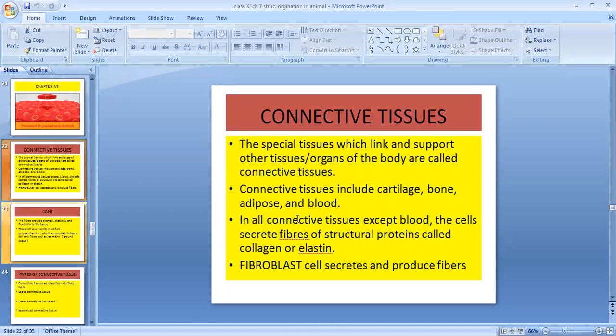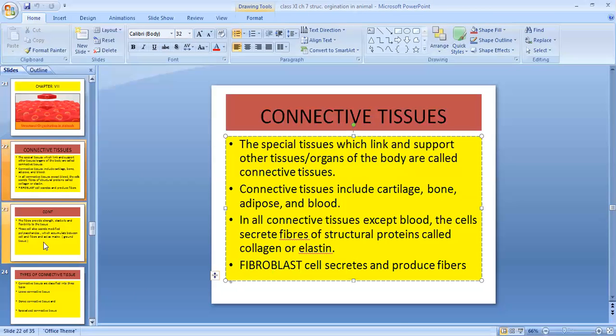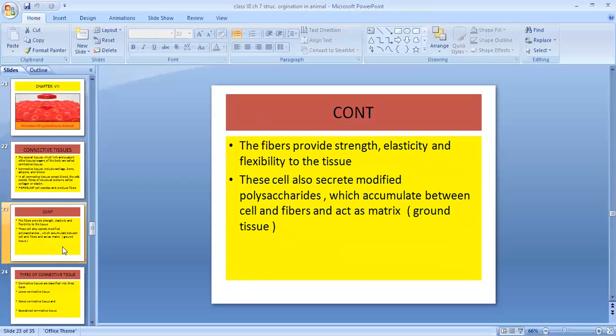In all the connective tissues except blood, the cells secrete fibers. Fibers of structural protein, that is called collagen or elastin. These fibers are secreted by fibroblast cells. These fibers provide strength, elasticity and flexibility to the tissue.